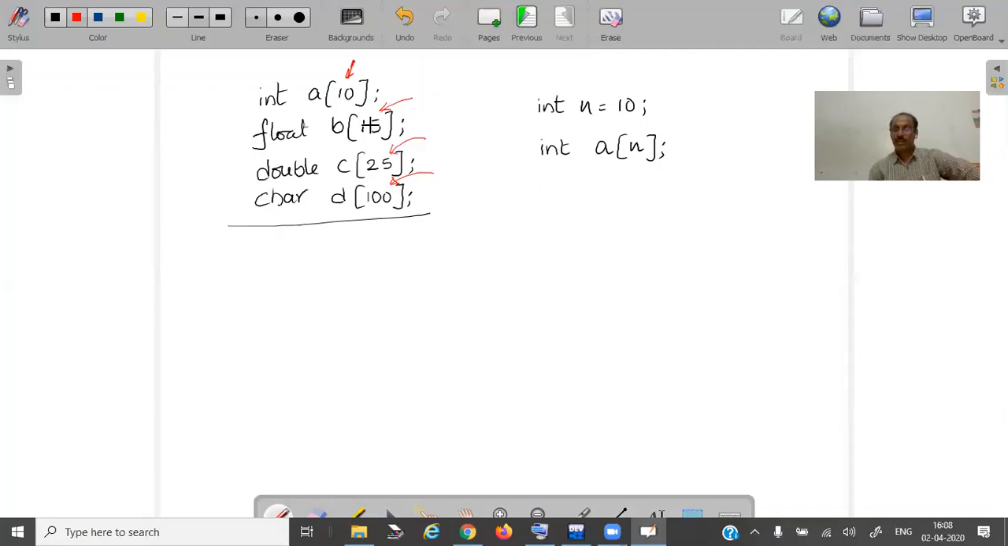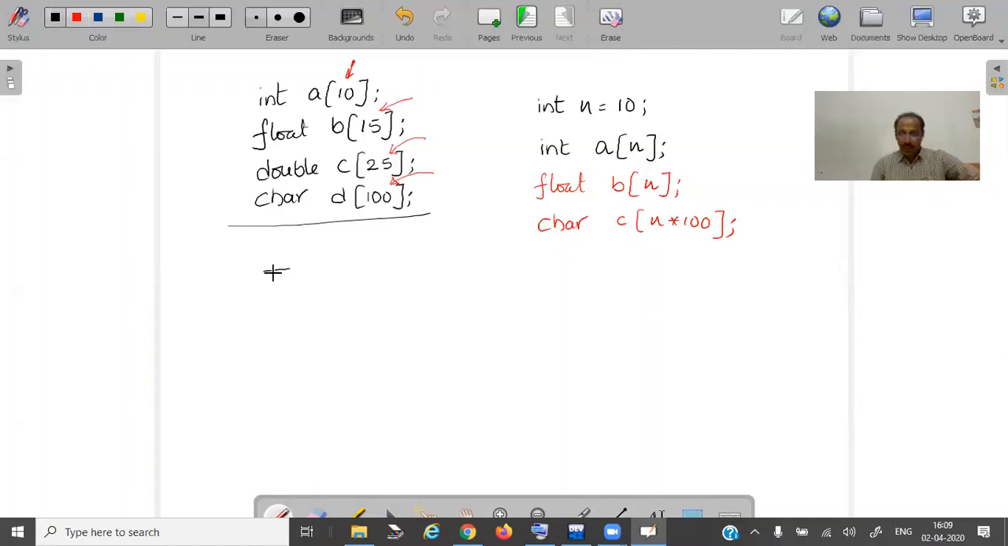Now in the other case, I have declared n equal to 10. I can declare int a[n], so I can use a value which is declared earlier. Similarly, I can have a float array b[n], and similarly a character array c[n*100]. Like this also you can have it, but before declaring the array, the value n must be declared earlier.